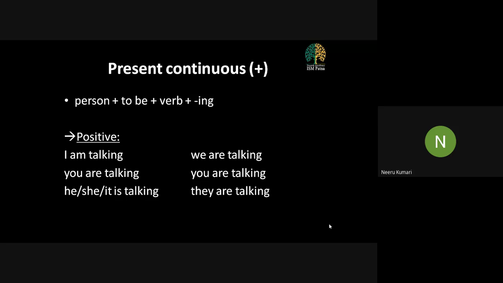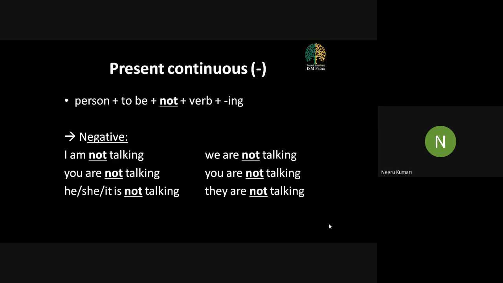Let us understand that when we are talking about negatives, the same sentence could be presented even in a negative way, isn't it? Now, if I give you the word take, can you draft sentences in the present continuous negative form? And the structure is like this: the first person, second person, or the third person, or the plural, followed by the to be verb.